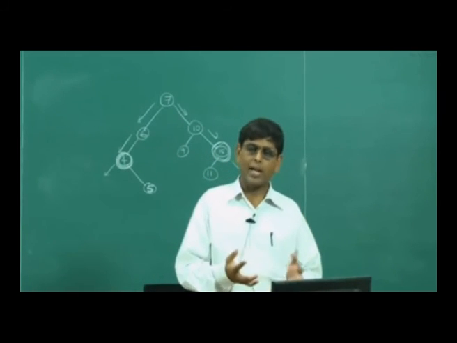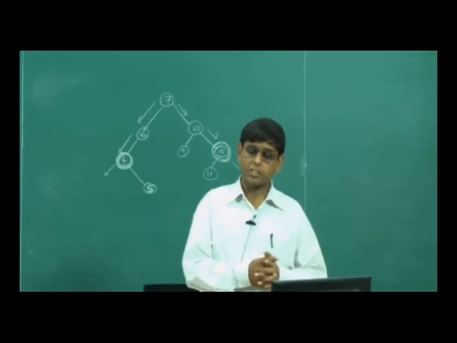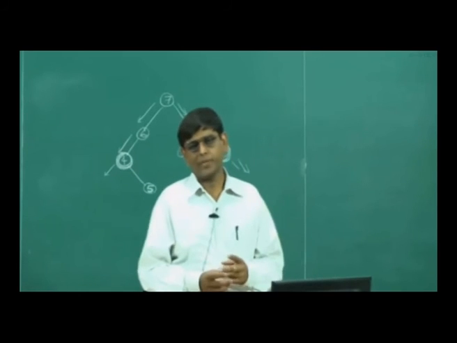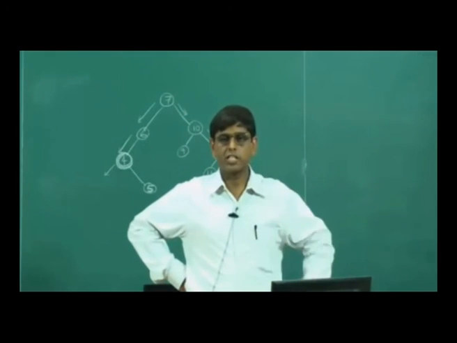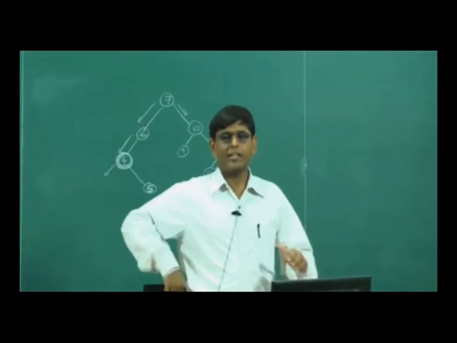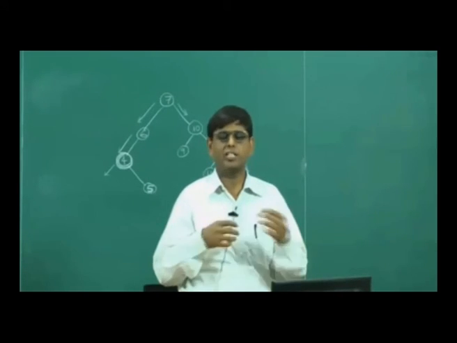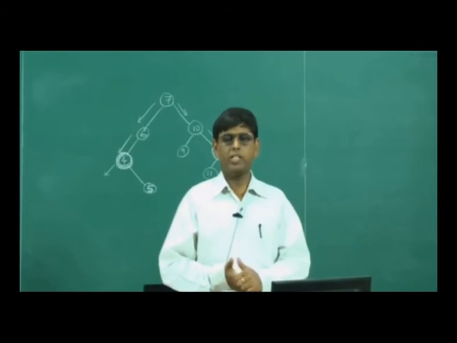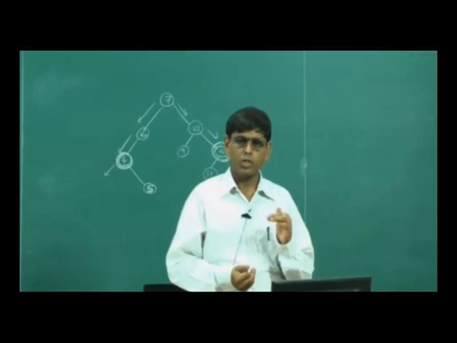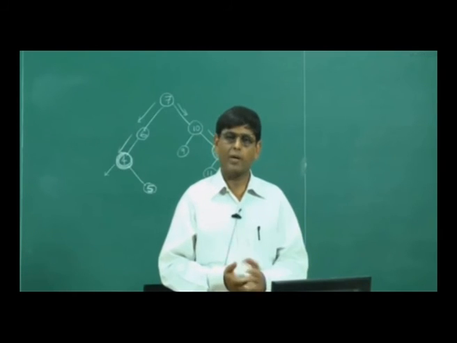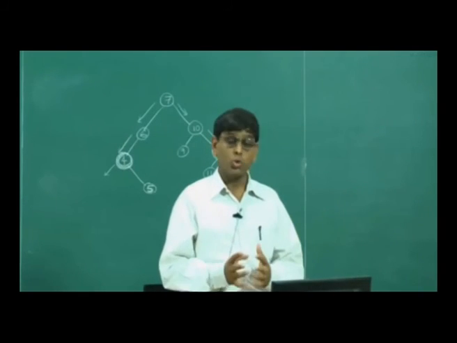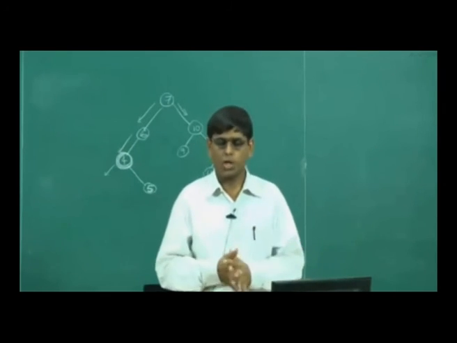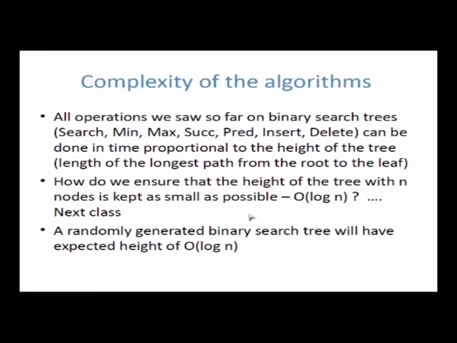But if we don't do that, the worst case complexity of binary search tree is order n. But we can show that on the average, binary search trees are order log n. It means that if I randomly generate a binary search tree, doing some inserts and deletes randomly, that tree will have height which is order log n. A randomly generated binary search tree has height order log n, which shows that the average complexity of binary search tree is order log n. So which is good news for us. Binary search trees are good data structures, but we can do even better if we can keep the worst case also to order log n, and that we will see how to do in the next class.